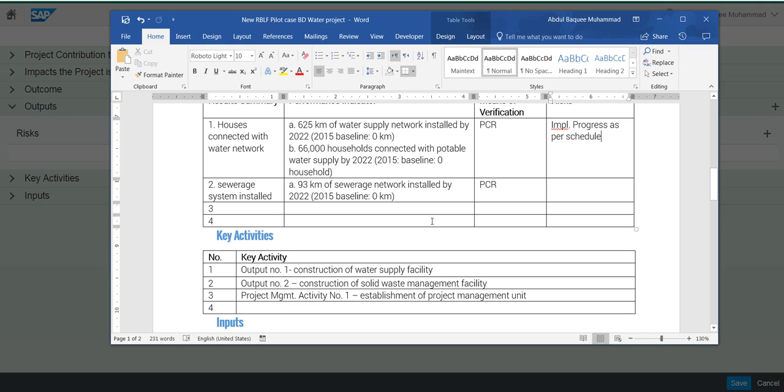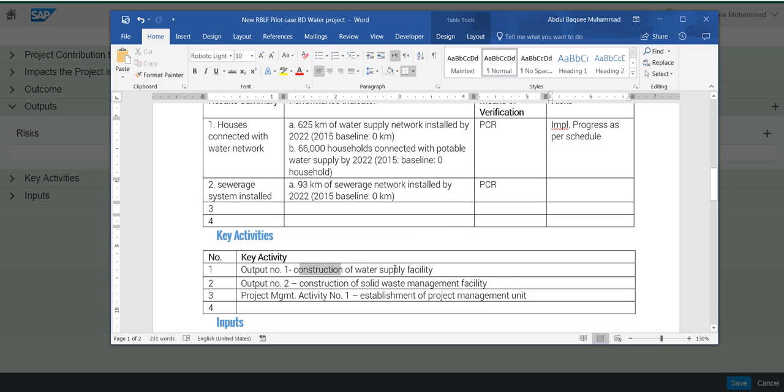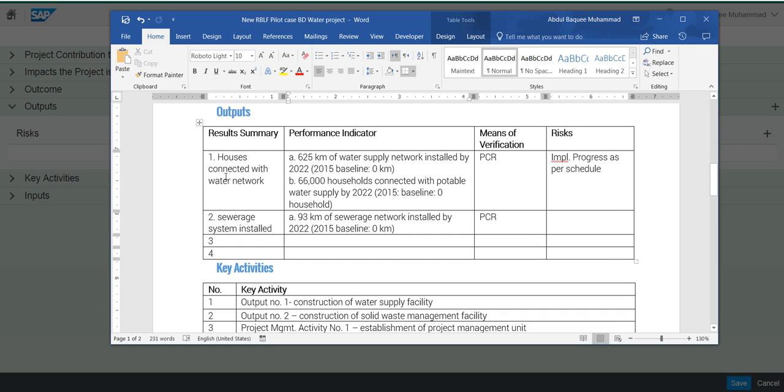Also, I would like to draw the attention here to the activities. So there is a tie between an output and an activity. So the activity is construction of water supply facility, and this activity would result directly in output number 1.